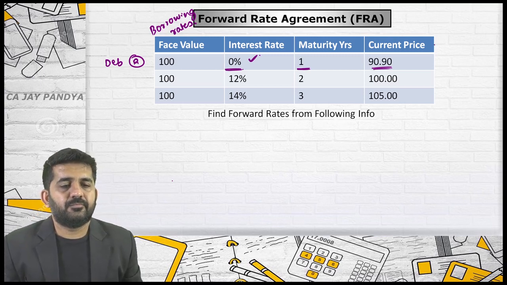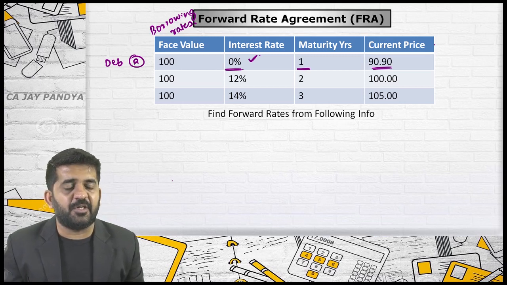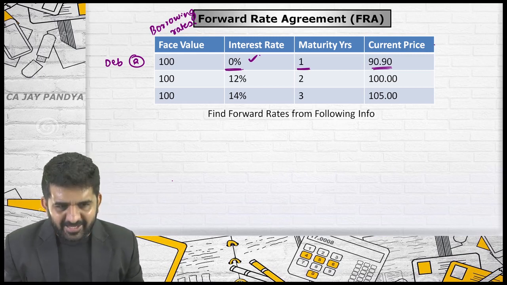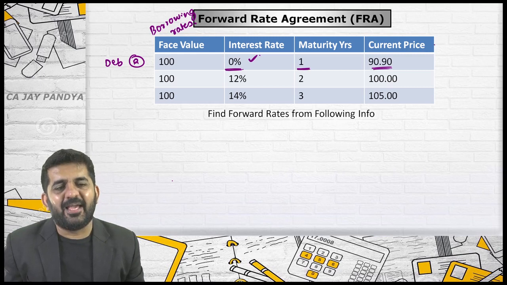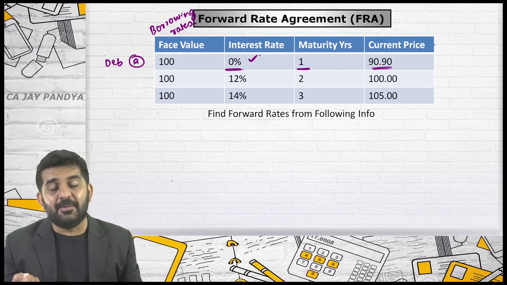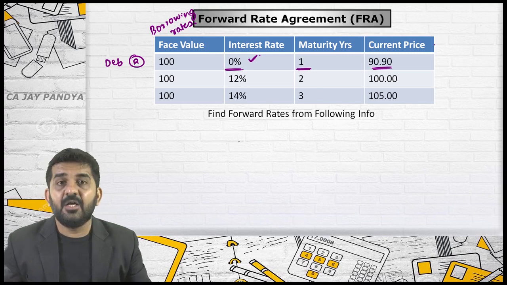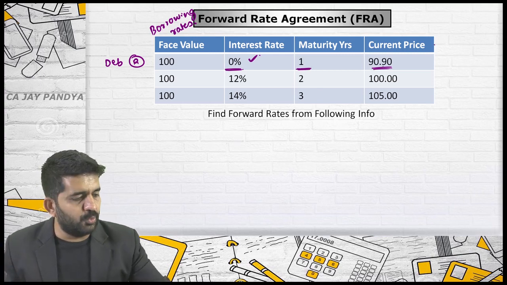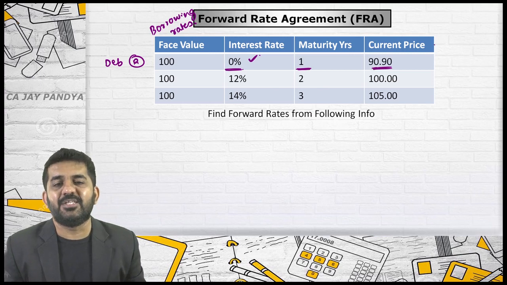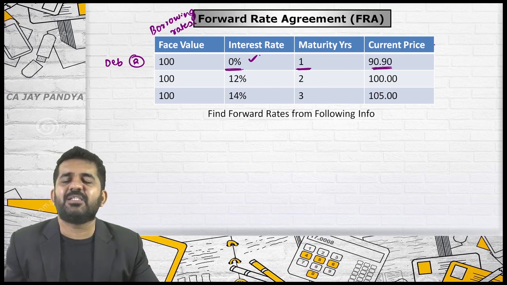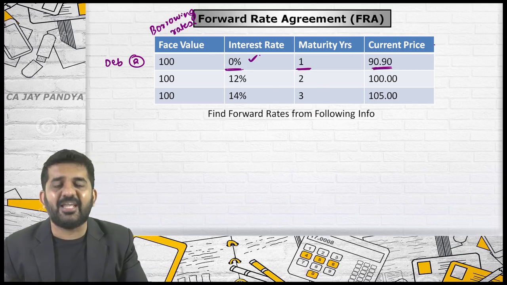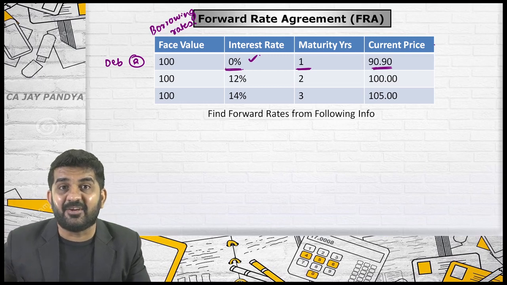No, sir, the effective rate of interest is not 0. I am talking about effective rate of interest only. Effective rate of interest will be 0 or not? Because today we will invest 90.9 and what we will get is 100 rupees. Exactly. For any debentures which are redeemable after 1 year, what you are investing today is only 90.90 rupees. Once you are investing 90.90 rupees and getting back 100 rupees, you are getting interest.